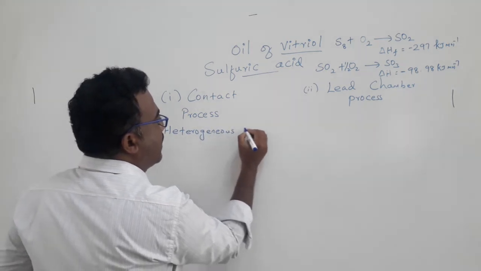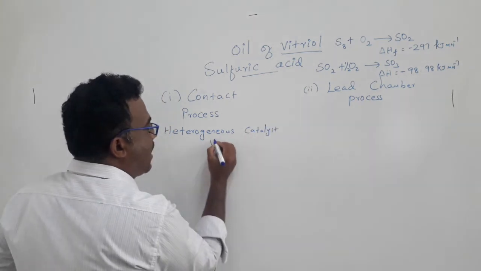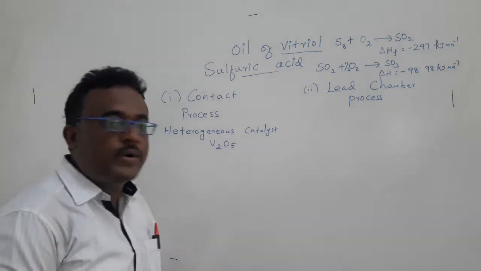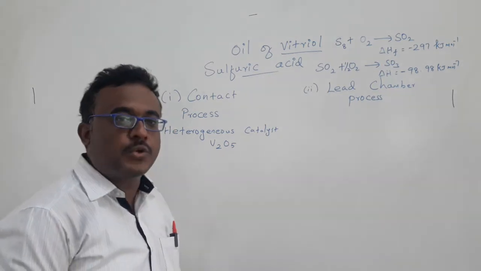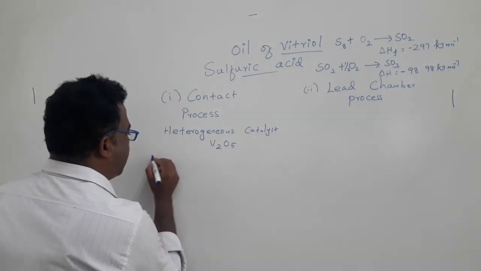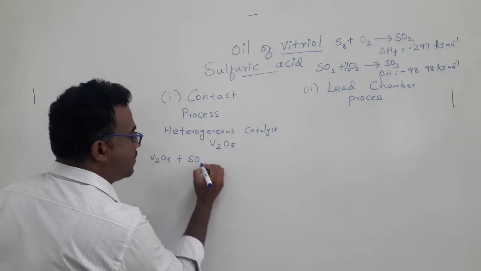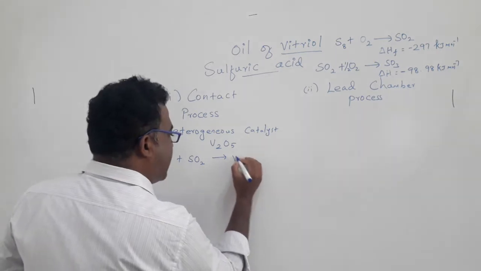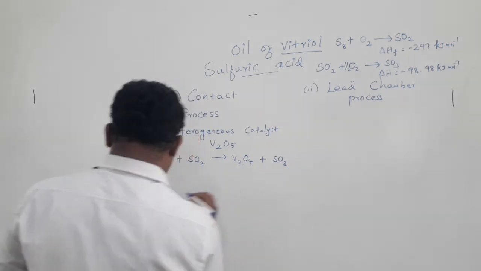Heterogeneous catalyst such as vanadium pentoxide. What will it do? How can vanadium pentoxide convert sulfur dioxide to sulfur trioxide? Vanadium pentoxide first reacts with sulfur dioxide to form vanadium tetroxide plus sulfur trioxide.